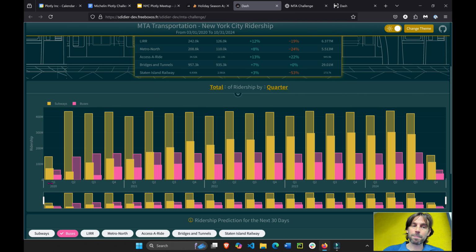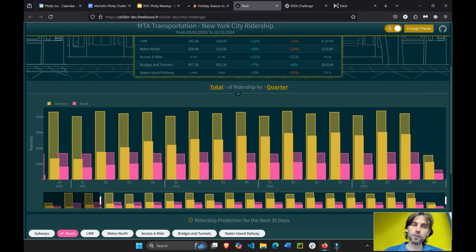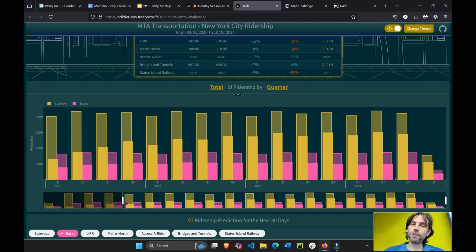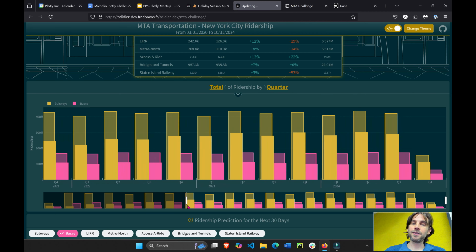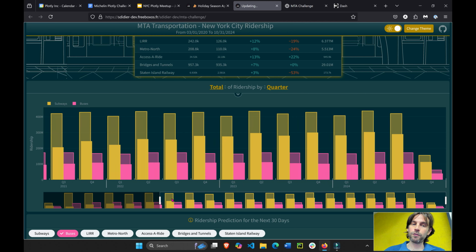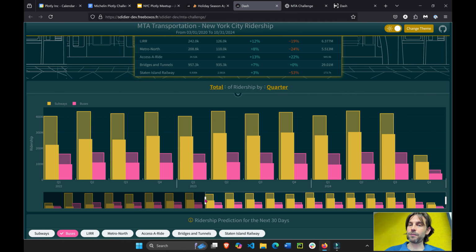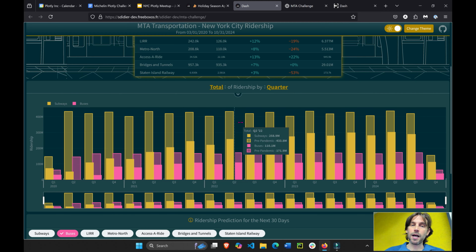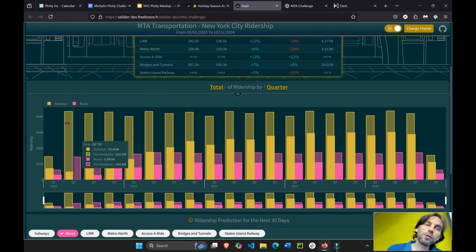Now it's divided by quarters. You can see here quarterly, from 2020 to 2024. And you can move this range slider to see only specific years, right? It doesn't necessarily filter the data set, it just moves and slices the figure in any way you want. If you want to focus just on 2022 and see that to 2024. And here specifically, you can see that we have subways and buses. This is the light yellow. The yellow in general focuses on subways, and the pink in this case represents buses.